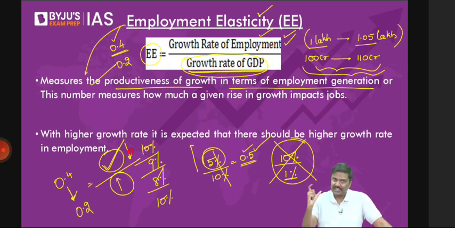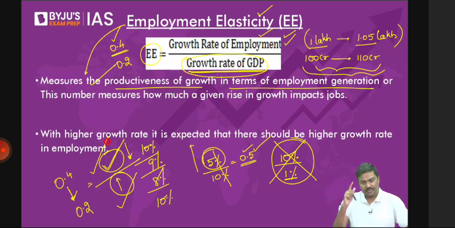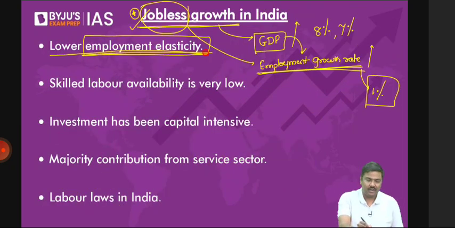Now, is it okay if I say this is a phenomenon where GDP growth rate has been observed, but the employment growth rate has been very, very small? Employment growth rate is very low. That is nothing but a jobless growth situation. I hope you understand that is nothing but the concept of jobless growth itself. So first, proof to show that there is jobless growth in case of the Indian economy: employment elasticity is very, very low.